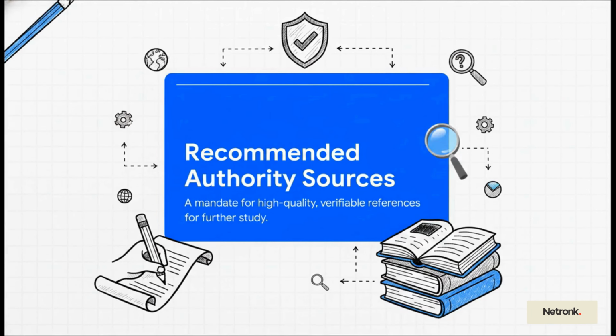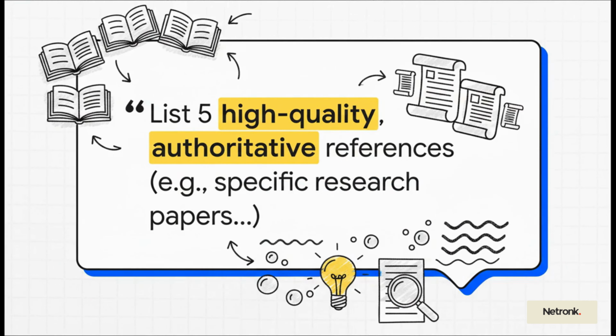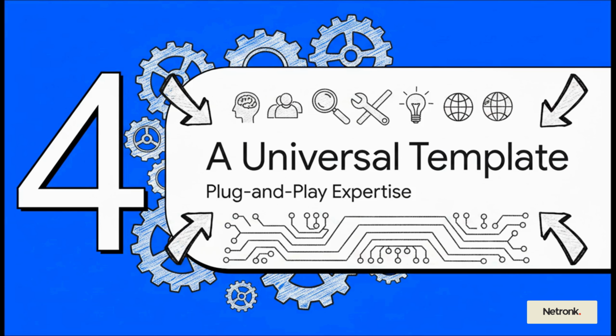And the final pillar? This one establishes trust and verifiability. This command forces the AI to show its work, grounding the entire output in credible sources and turning it into a launchpad for you to do even deeper research. And this is absolutely crucial. This step turns the AI from some opaque black box into a transparent research assistant. You don't just get answers, you get a curated, cited bibliography of the most definitive sources on the topic. It's a game changer.